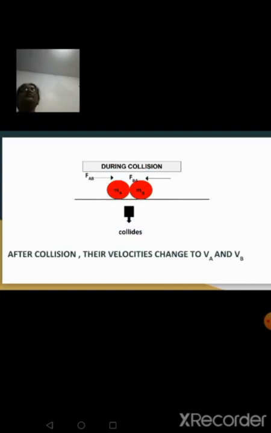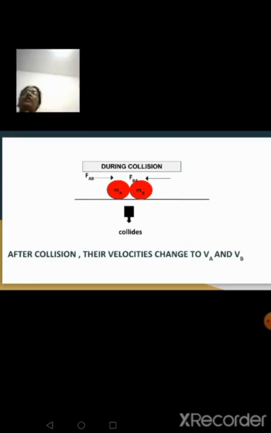During this collision, ball A will exert a force on B, which is called the action force, and ball B will exert a force on A, which is called the reaction force, in two opposite directions. We saw that when a bat and a ball come in contact with each other, the forces acting on them are in two different directions with equal magnitude. The same thing happens here. So, the forces acting on ball A and B are opposite in direction. We'll assume the force exerted by ball A on B as FAB or F1, and the force exerted by ball B on A as FBA or F2.